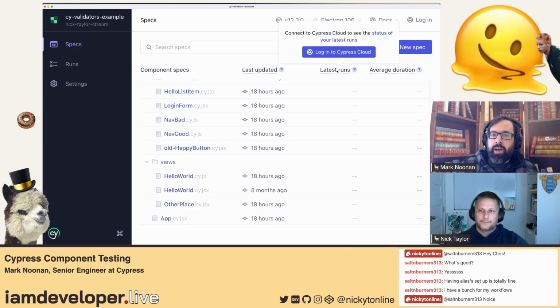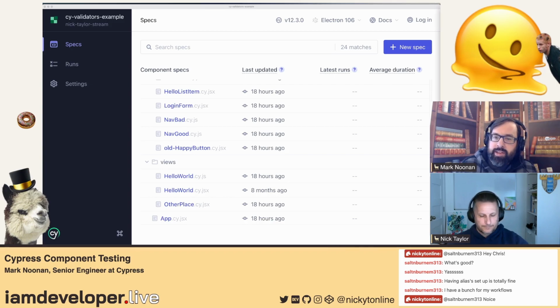So we might have some time to fool around with that, but the idea is if these specs ran in CI, this gives you easy access to understand did they pass or fail in CI. What are things that may be flaky? So if something is intermittently passing in CI, especially in the same run, you can see a little flaky badge here, even if it was green.